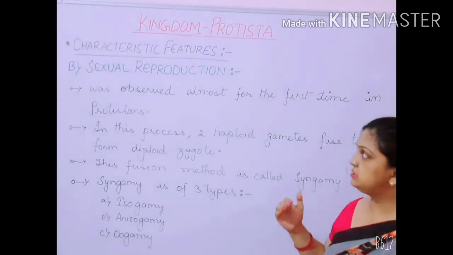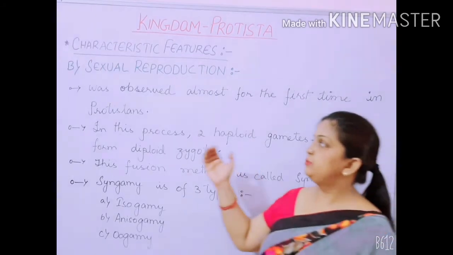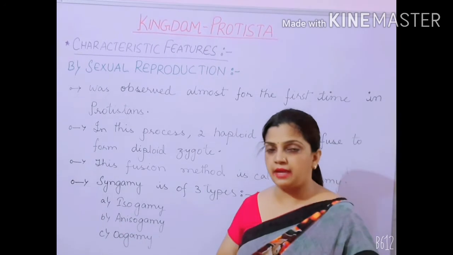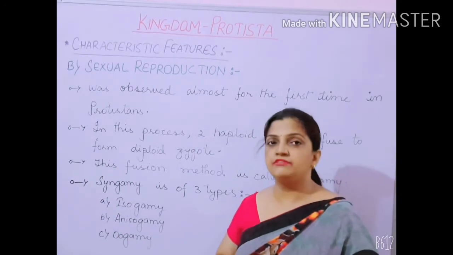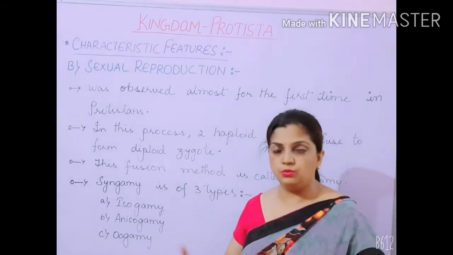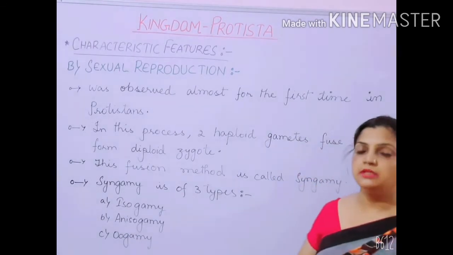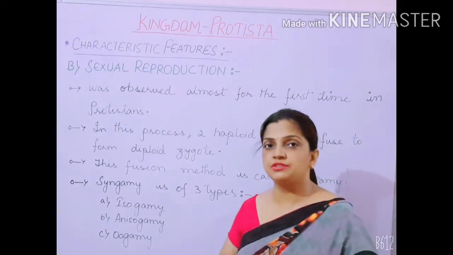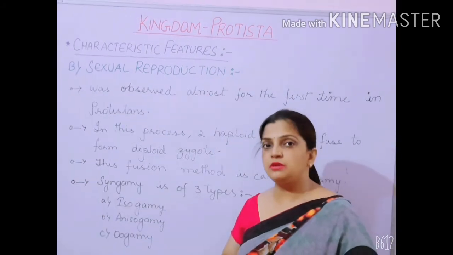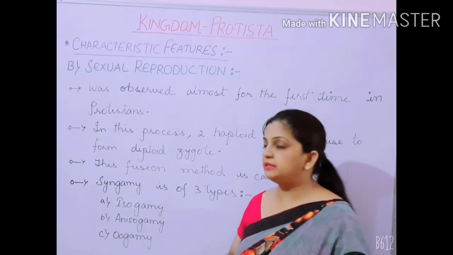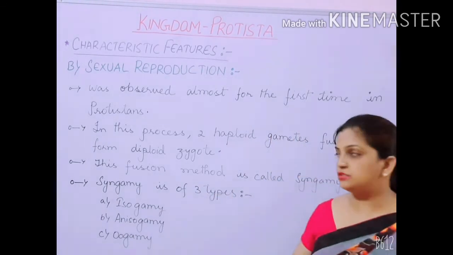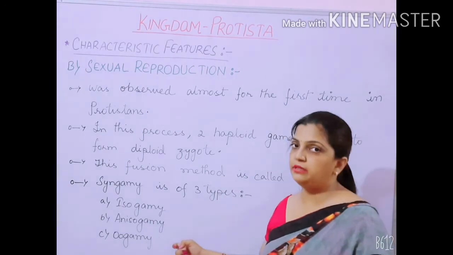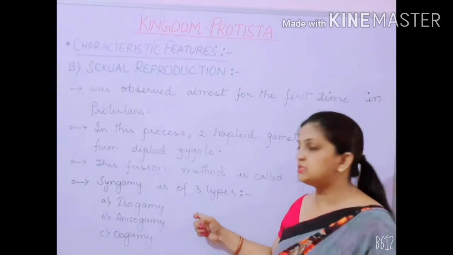Now I have discussed that among Protistans, during this process, two haploid gametes are formed, and these two haploid gametes fuse together to develop a diploid zygote. This formation takes place due to a process of fusion called syngamy. Now this is not the part of our discussion. We will be discussing the three important processes of syngamy, which are isogamy, anisogamy and oogamy. Now let us move with the first process, isogamy.